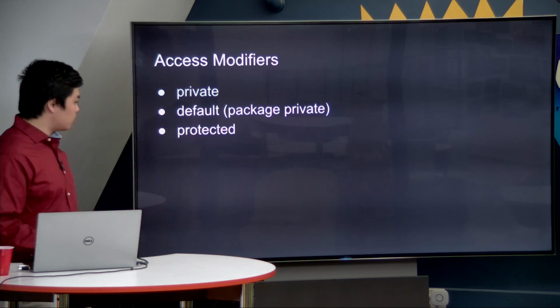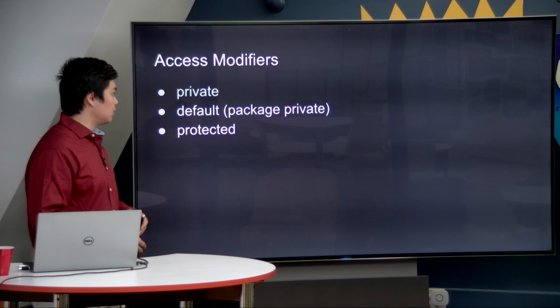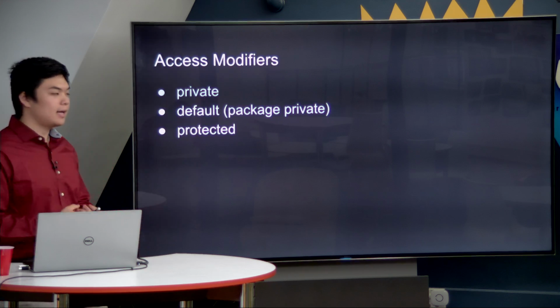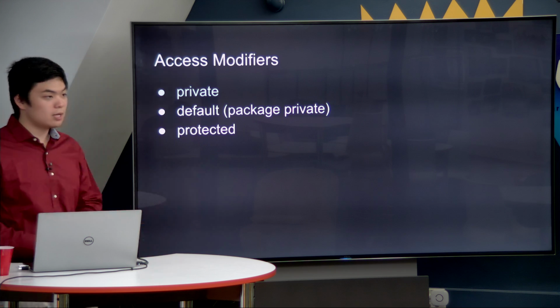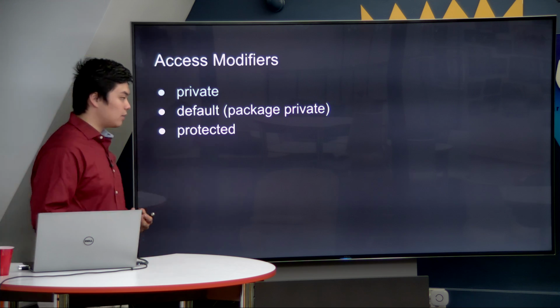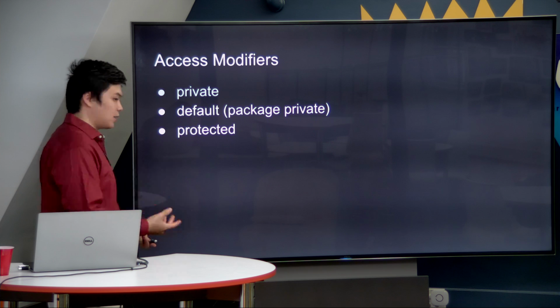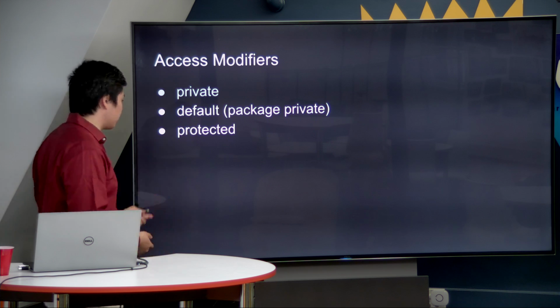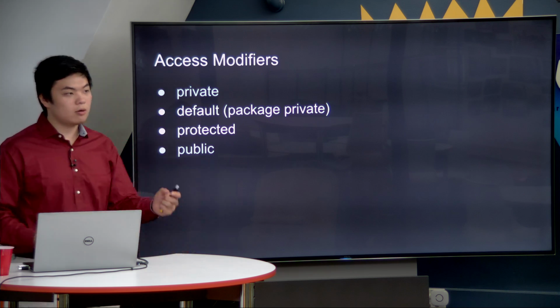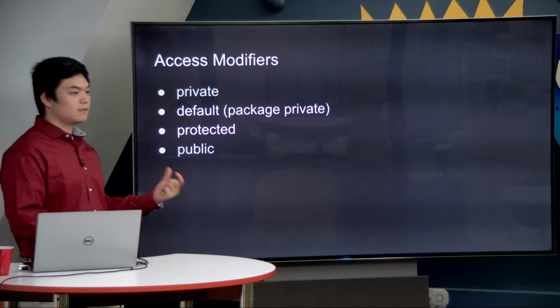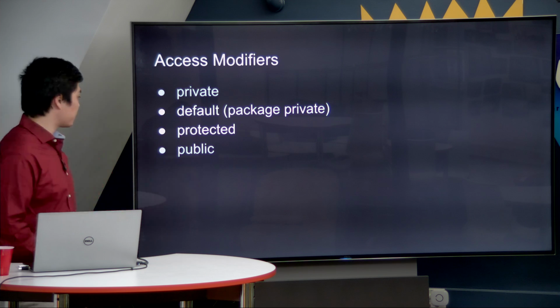The second to least restrictive is protected. The protected access modifier says that any classes that are child classes or inside the same package can access your methods and access your variables that you specify as protected, as a keyword in front. And finally, we have obviously public, which just says that anybody who references this class can reference the variables and the methods inside of it.